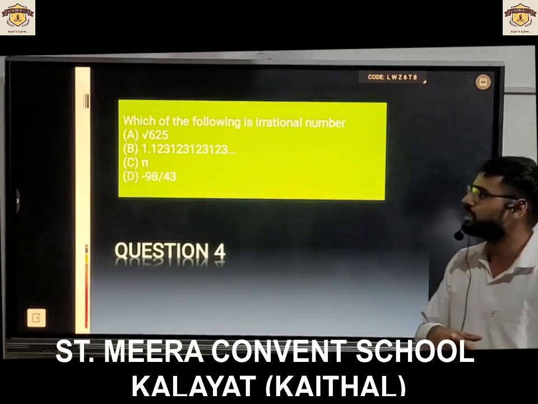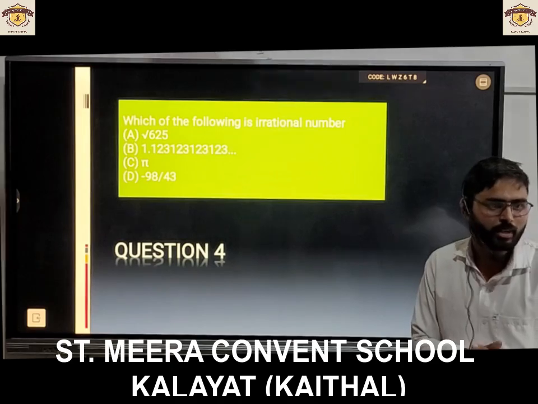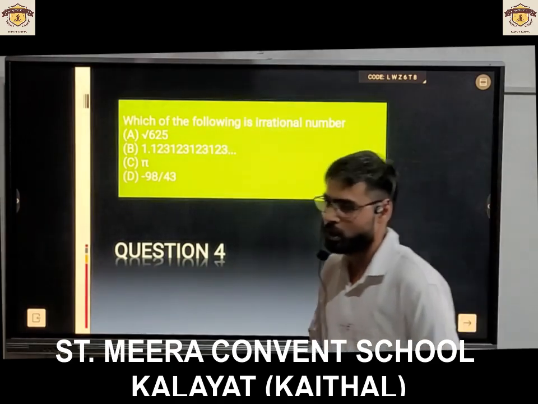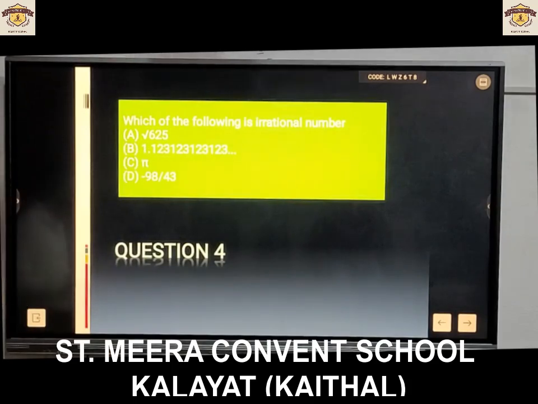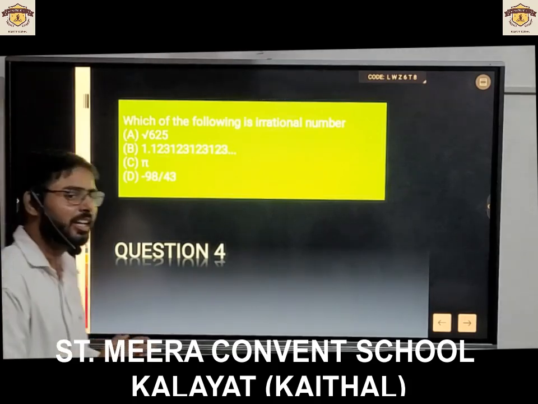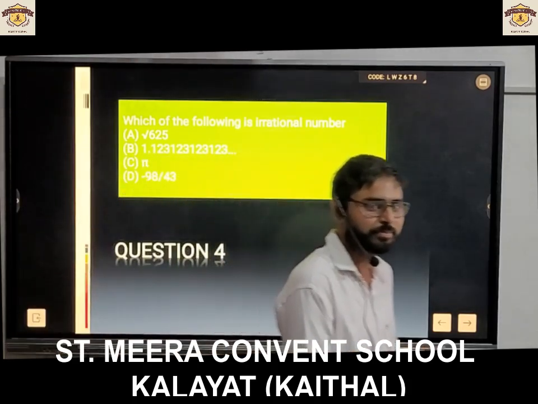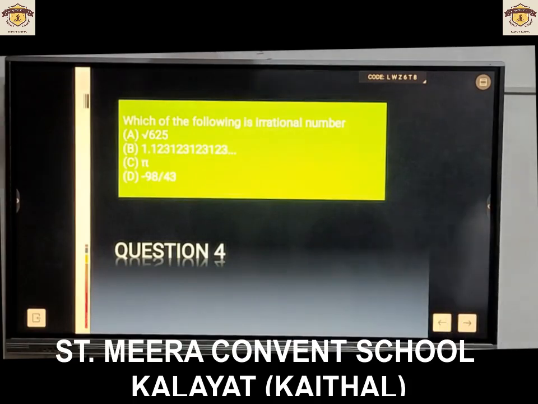Which of the following is an irrational number? Option A, under root 625. Option B, 1.123, 123, 123 and so on. Option C, pi. And option D, -98 upon 43. Which of the following is an irrational number?